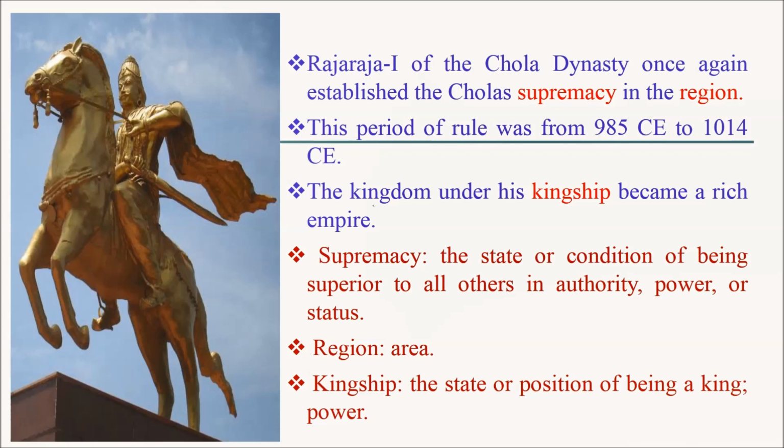So, Rajaraja I of the Chola dynasty once again established the Cholas' supremacy. Supremacy means power in the region. This period of rule was from 985 CE to 1014 CE. The kingdom under his kingship, which means under his power, became a rich empire.